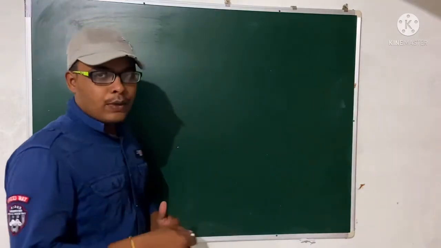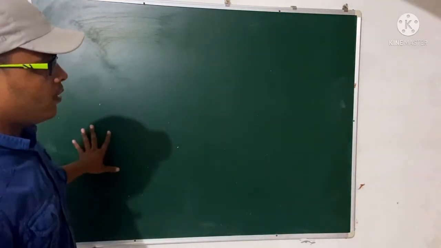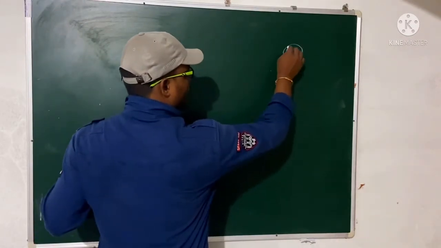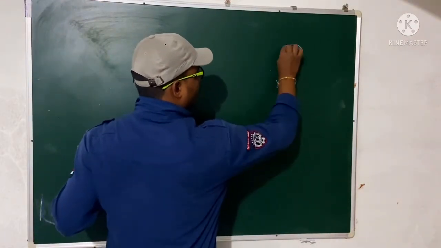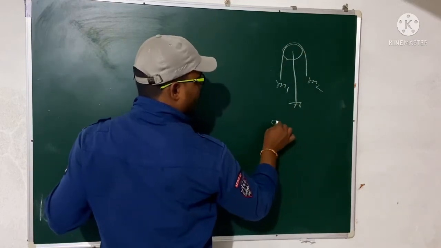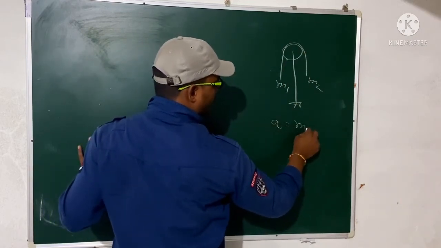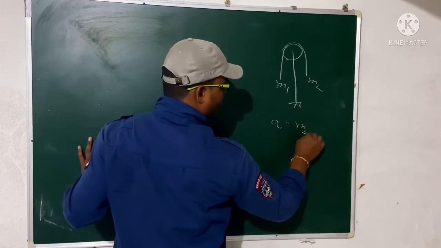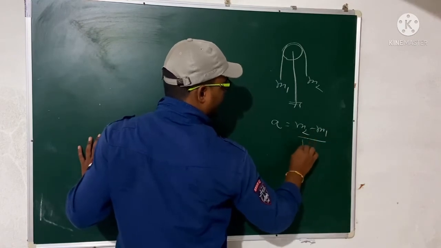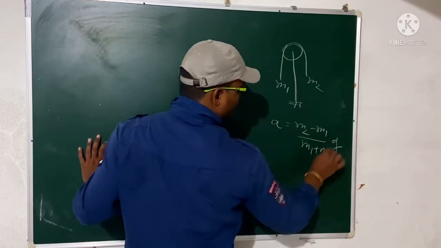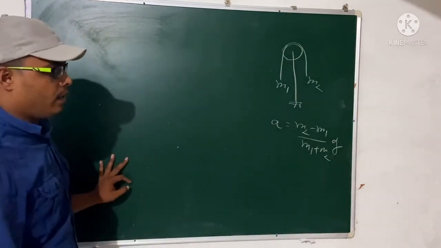In the Atwood machine, one question will also be asked to you. So again, this is the Atwood machine. We have an M1 and we have an M2, and this is a pulley. We have some support. So we have found the acceleration as M2 minus M1 divided by M1 plus M2 into g. So we got this acceleration value, right?